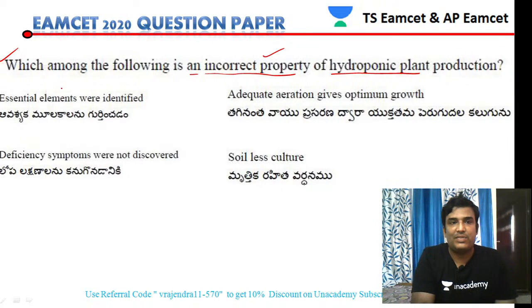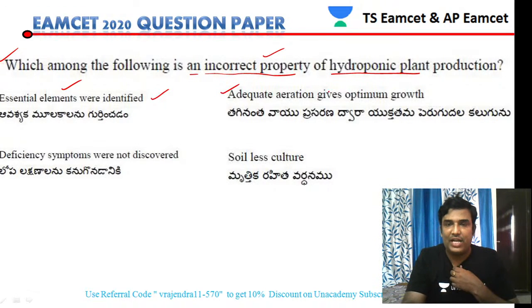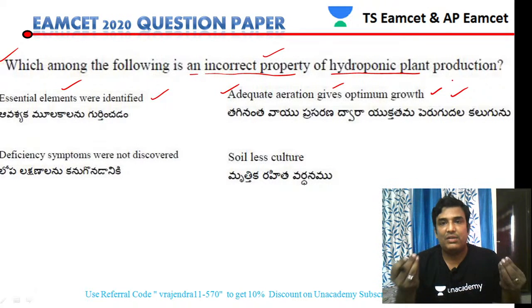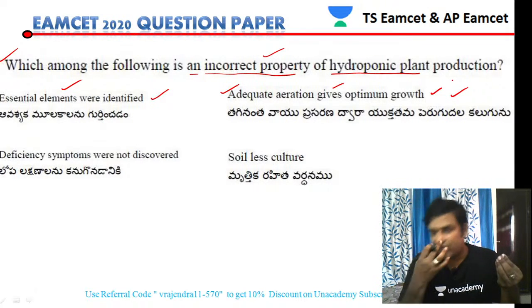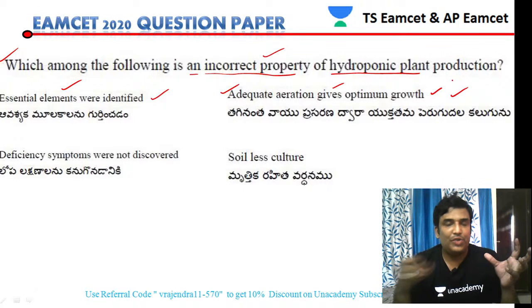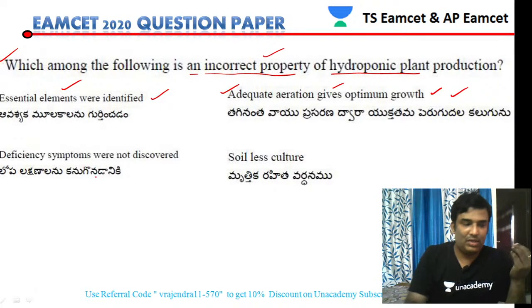Essential elements were identified with the help of the hydroponics technique, so no doubt the statement is correct. Then adequate aeration, which gives good growth, so this is also a right statement. In hydroponics, the nutrient mixture is mixed thoroughly so that adequate aeration is given and the roots can absorb the nutrients. That is also a right statement.